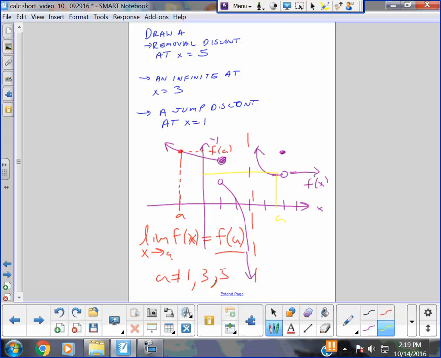What if I go here? Wait, so if it's a polynomial, does that mean it's true? This is obviously not a polynomial. You agree? This is obviously not a polynomial. Here's what I'll say. If you know the function is continuous, you know that this relationship is true. And the function we drew on the board was continuous everywhere but those 3 numbers.